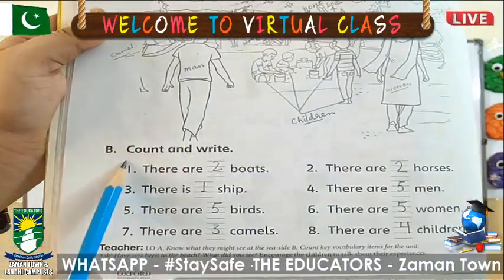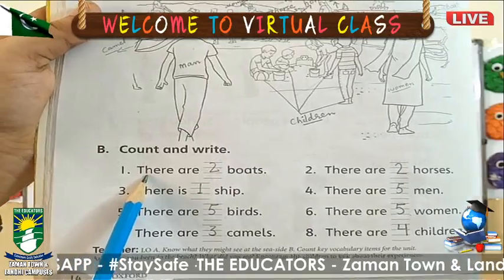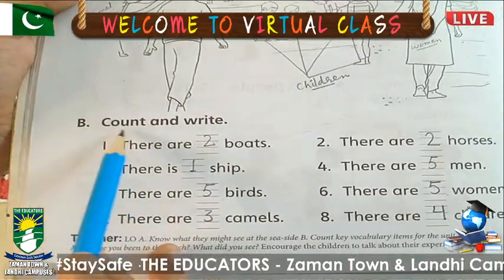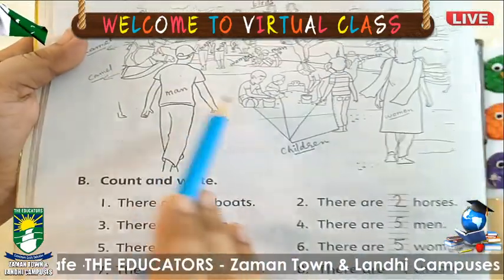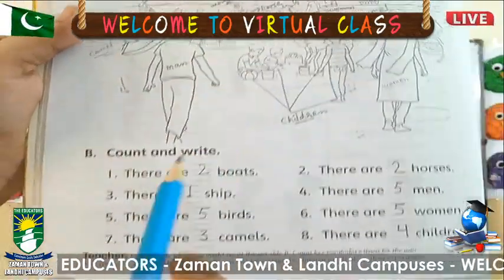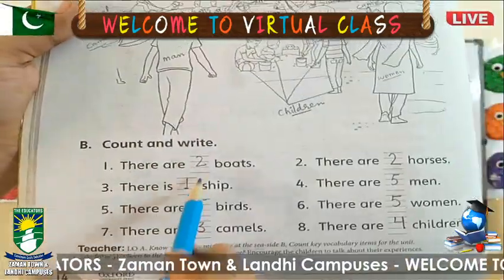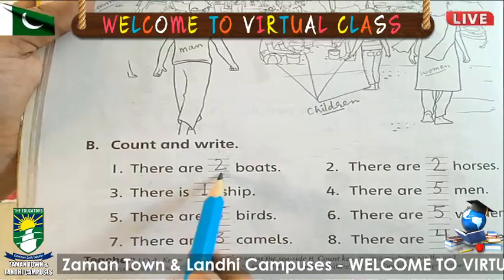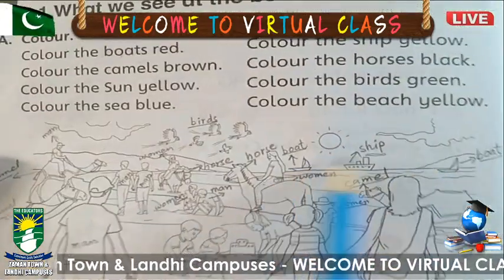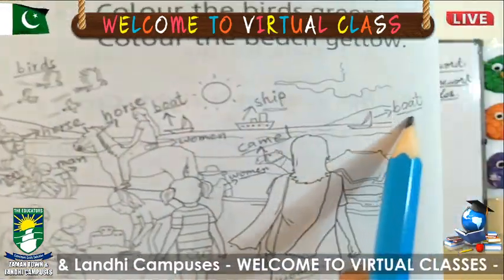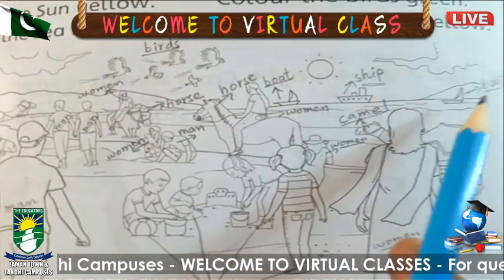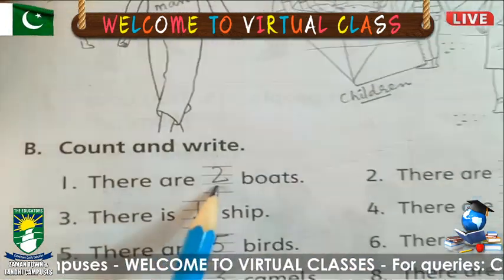Now come to exercise B. We will start working from here. Take out your pencil. Count and write. Here is one picture. First we have to count the things. After that we will complete these sentences. There are dashboards. How many boards are there? Look here. Here is one board. Here is also one. So how many? One, two. You will write here two.